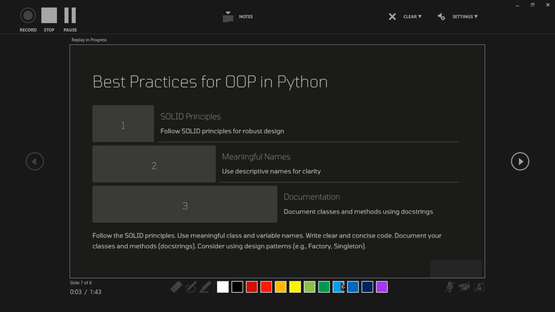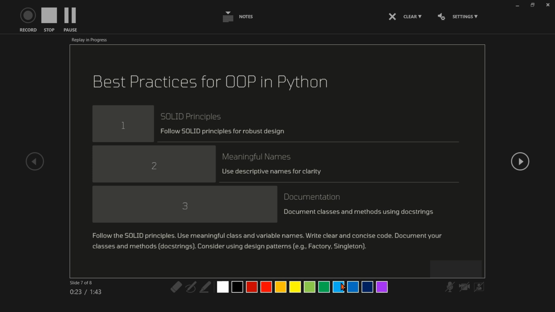Best practices for OOPs in Python. First is SOLID principles. SOLID stands for: S means single responsibility principle. A class should have only one reason to change. It should do one thing. O means open closed principle. Software entities should be open for extension but closed for modification.